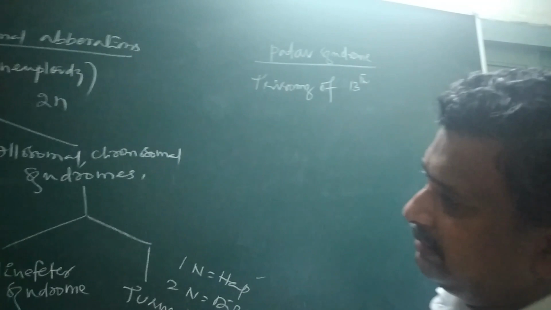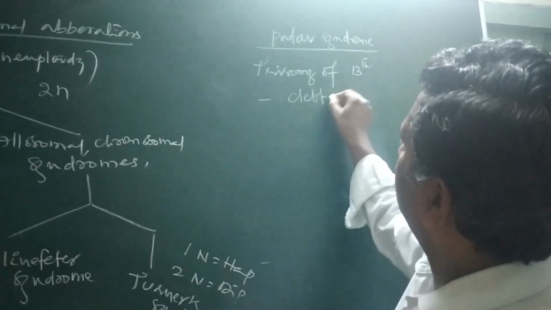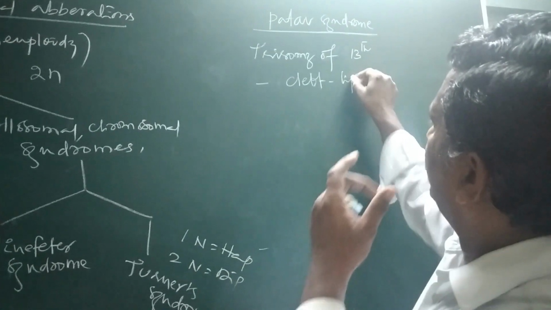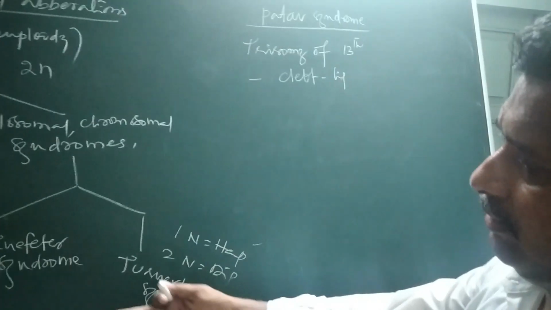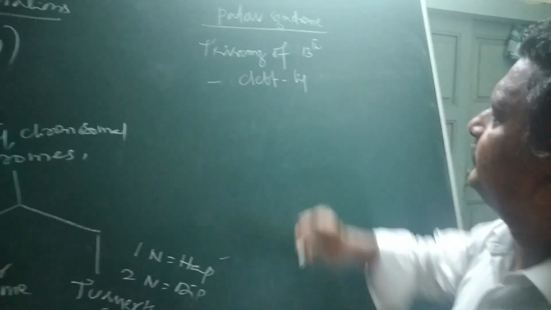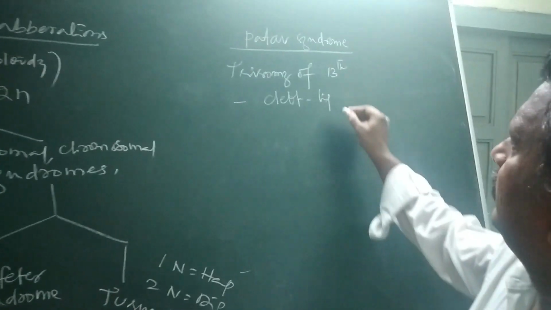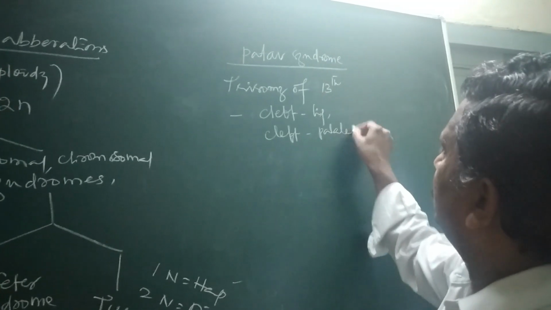Here some important characters are: one is cleft lip for this Patau. Cleft lip or cleft palate is also there.